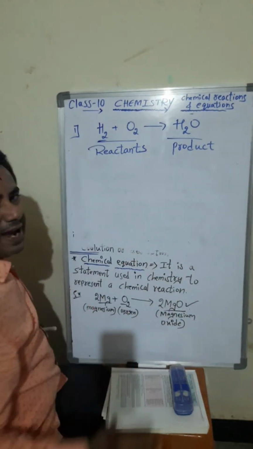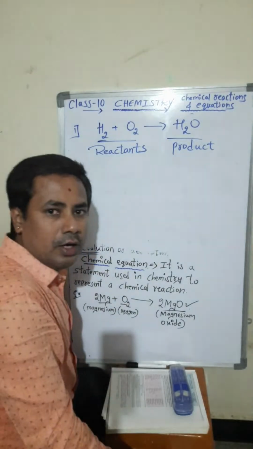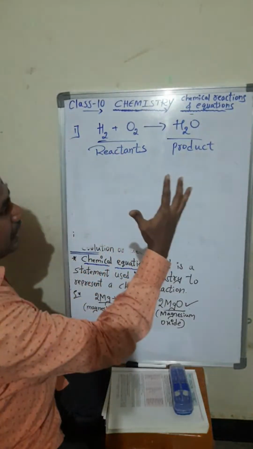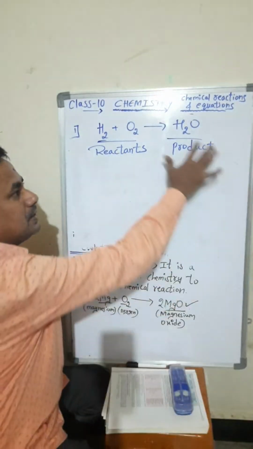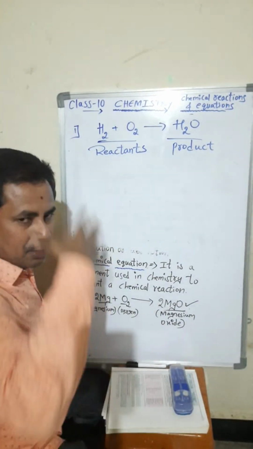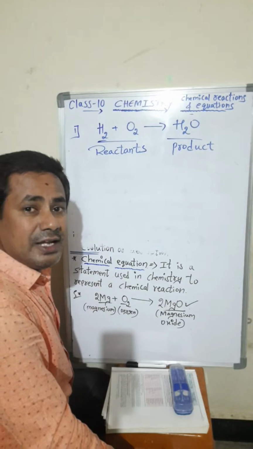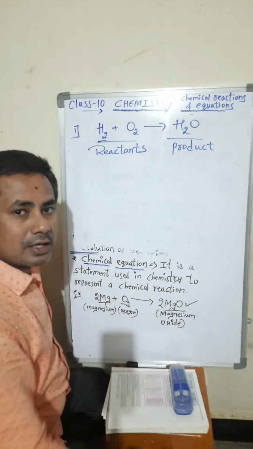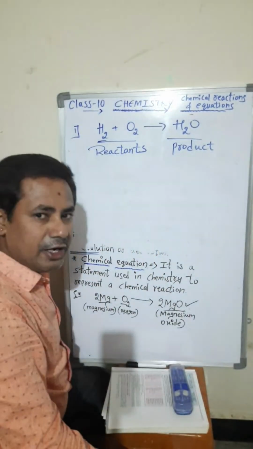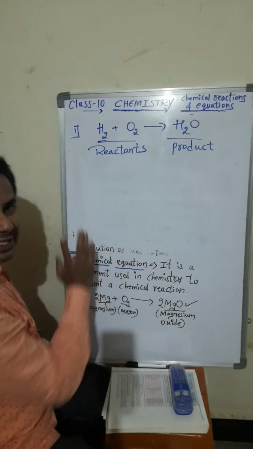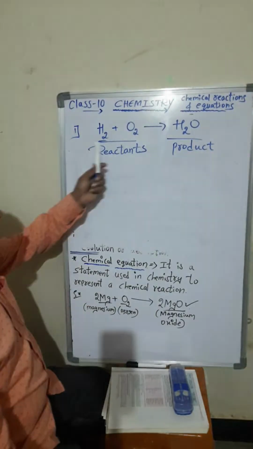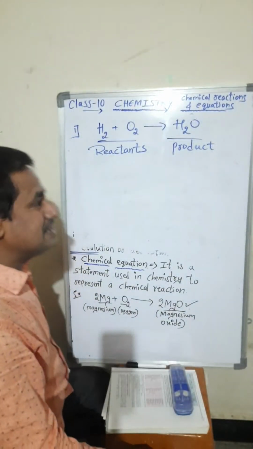So what I have taken here is hydrogen. H2 means what? Hydrogen. O2 means what? Oxygen. When hydrogen and oxygen combine, what happens? Water will form, students. Daily we use water in our body; 70 to 71% of our body consists of water. So how is water formed? By the combination of hydrogen and oxygen. The topic is balancing the chemical equation. So is it balanced or unbalanced, can anybody tell?